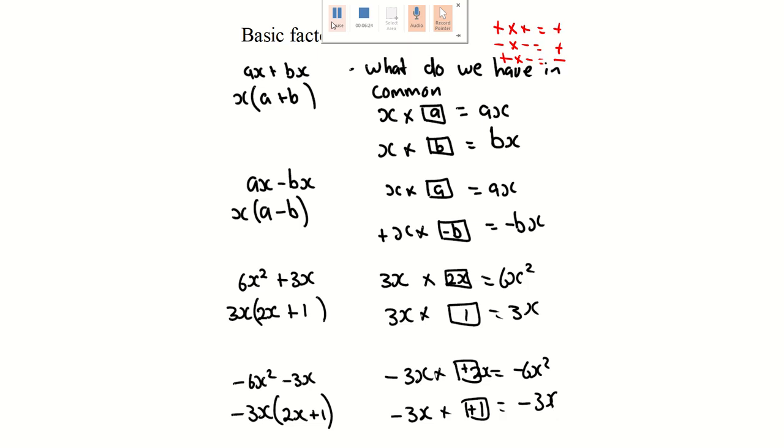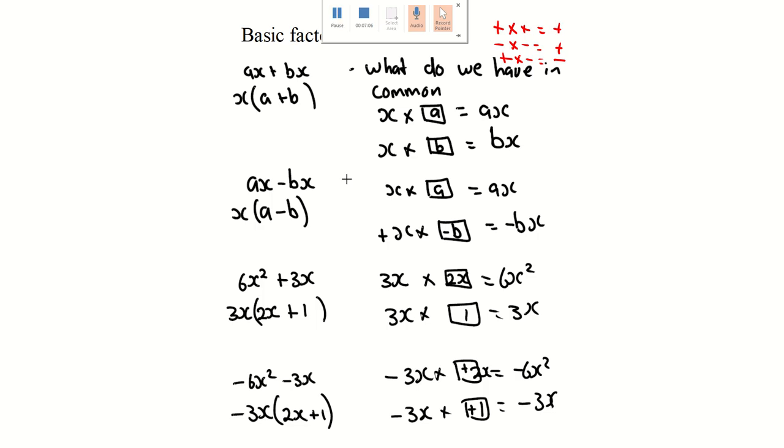Right, then 6x squared plus 3x. We deal with the number first. What do 6 and 3 have in common? What is the LCM? No, not the LCM. What number could go into 6 and 3 at the same time? 3. And then what do x squared and x have in common? x. Right? So you multiply 3 by x is 3x. Then you say 3x multiplied by what would give you 6x squared. Again, deal with the numbers. 3 by what is 6? 3 by 2 is 6. x by what is x squared? x by x. So you know that would be x squared. Then 3x by what would give you 3x? 3x by 1. Right?